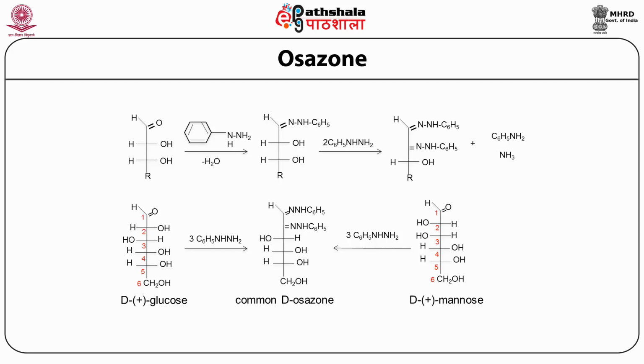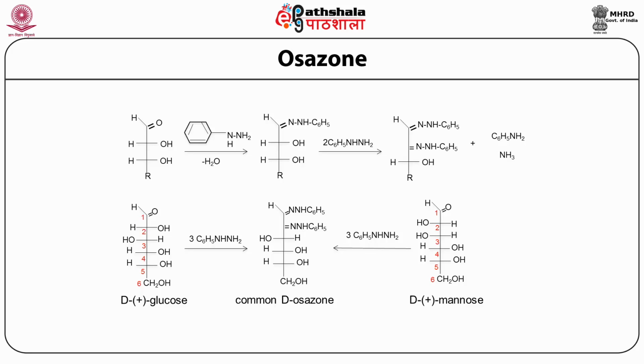As the linear form reacts with phenylhydrazine in presence of acid, hydronium, more and more of the cyclic form will get converted to the linear form. In other words, as the linear form gets depleted from the aqueous solution by reacting with phenylhydrazine, the equilibrium shifts from the cyclic form to the linear form, and so more and more of the cyclic form will be converted to the linear form.